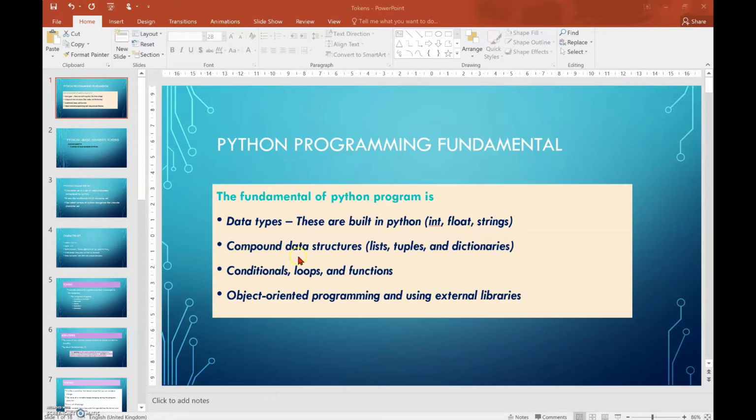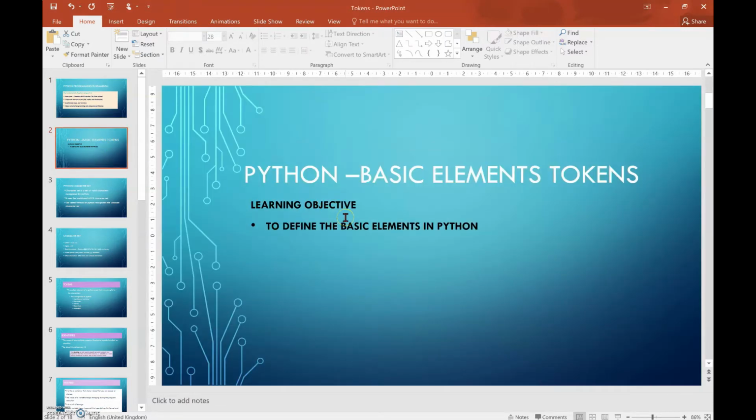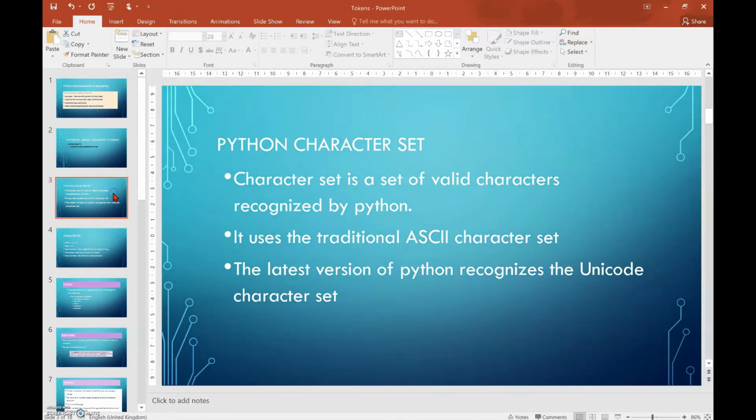The next one is the compound data structures, which are lists, tuples and dictionaries. Then conditional loops and functions, object oriented programming and using external libraries. So these are the basic fundamentals of Python programming. There are some elements in Python which are called tokens. From this slide we are going to discuss what a token is, and what categories there are in the token. Python character set.